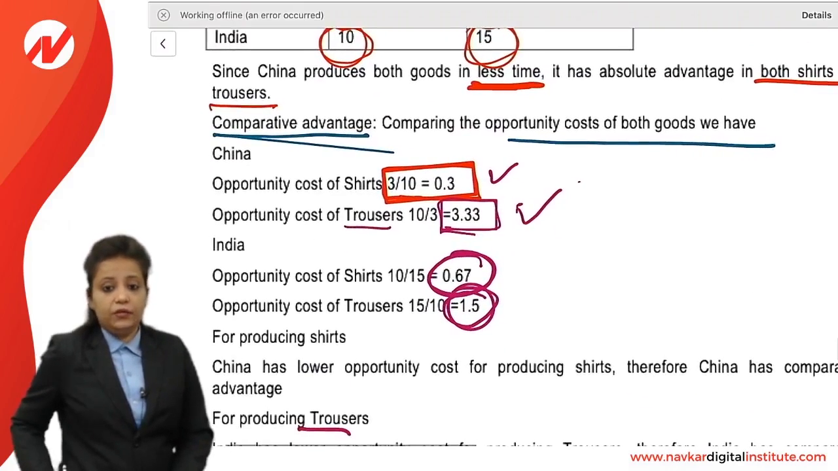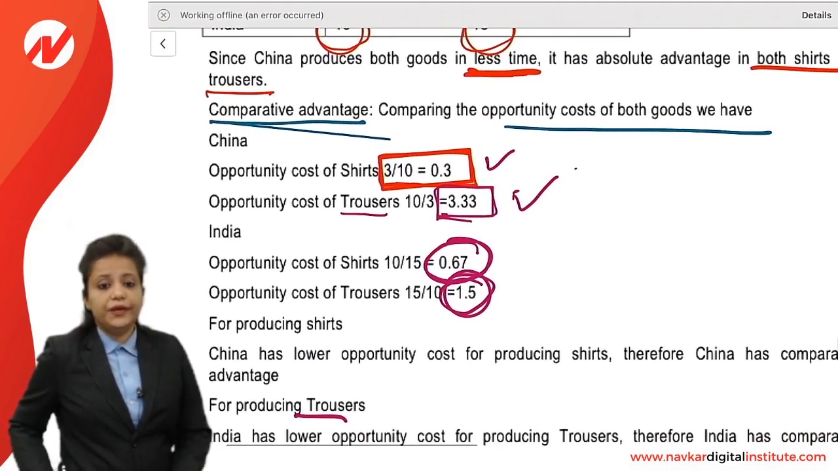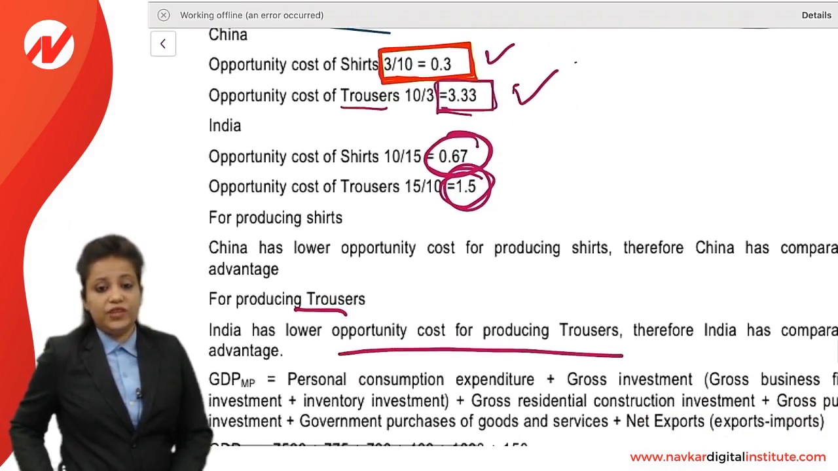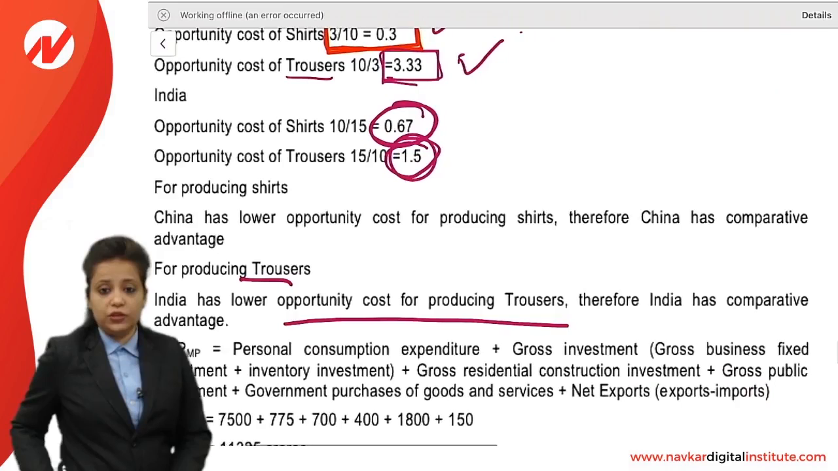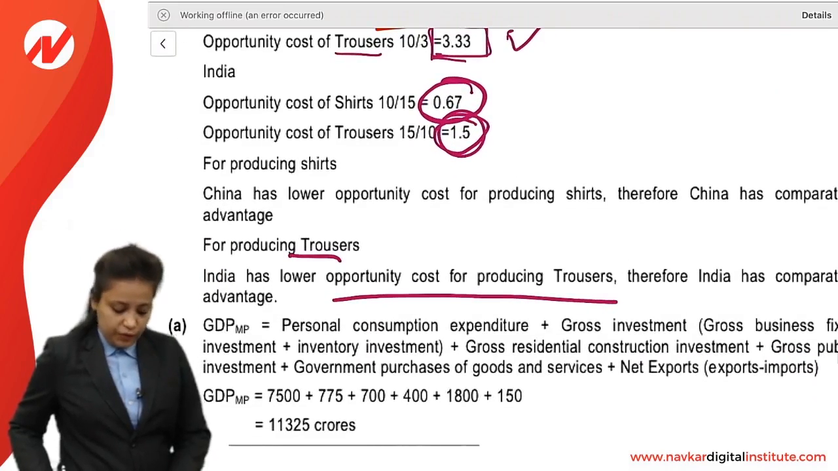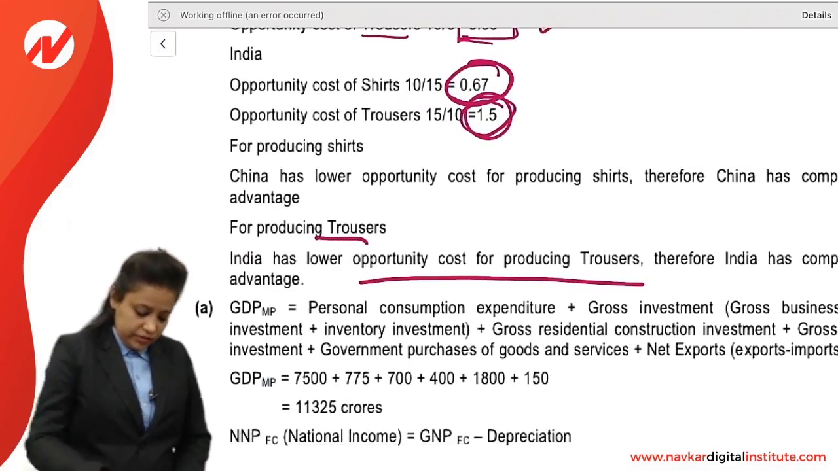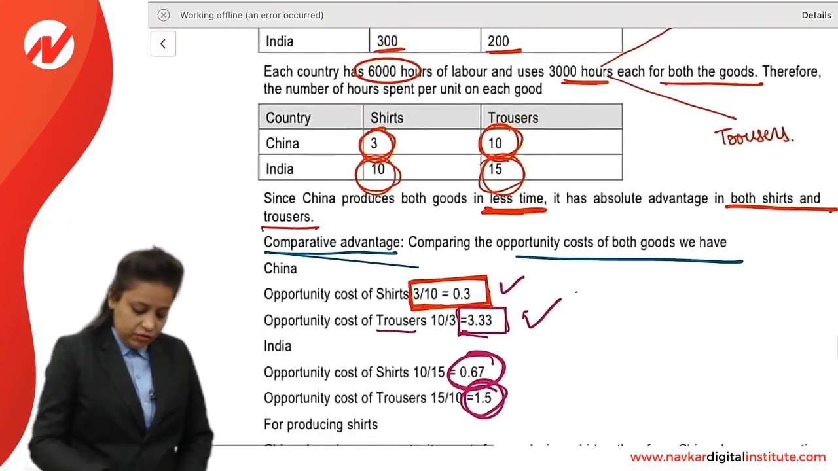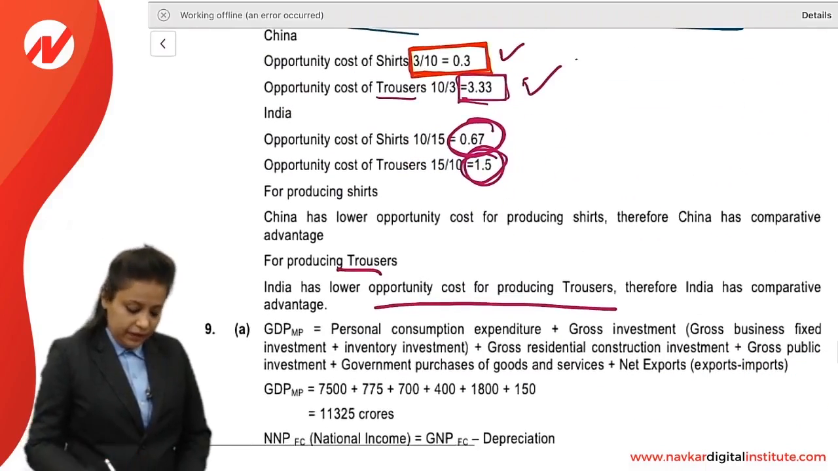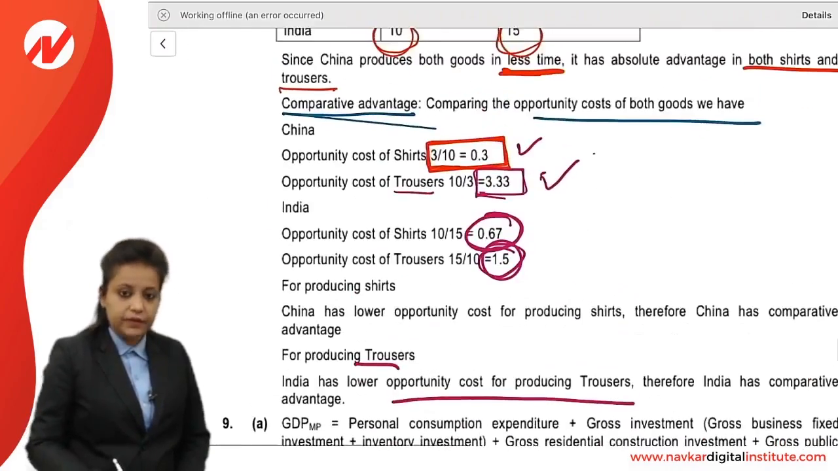And in India, the opportunity cost of shirt is 0.67. And opportunity cost of trouser is 1.5. So if we compare it, China has lower opportunity cost for producing shirts, and India has lower opportunity cost for producing trousers. Therefore, India has comparative advantage. So this way our answer will be. This was question number 8C, right?